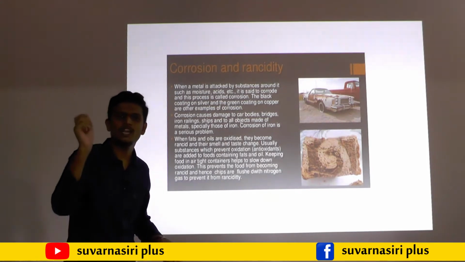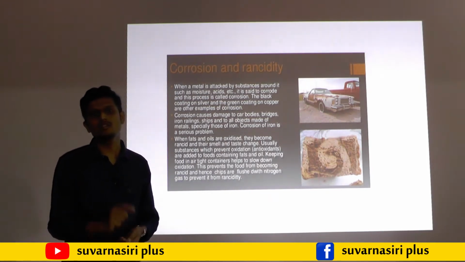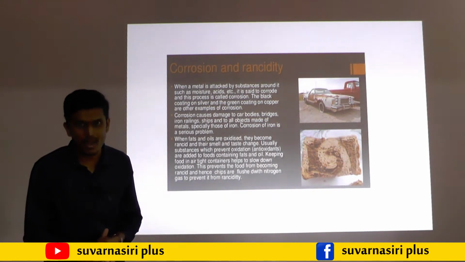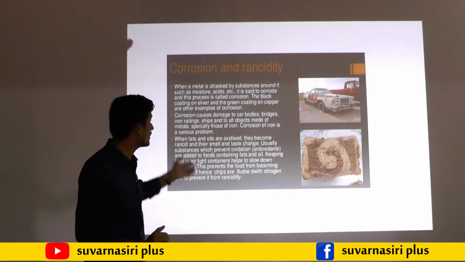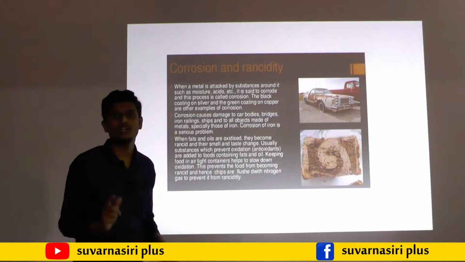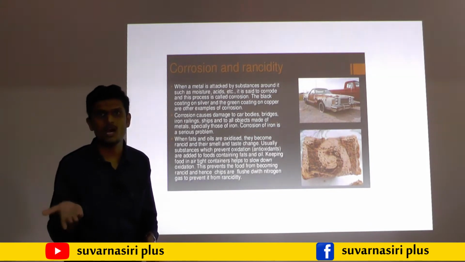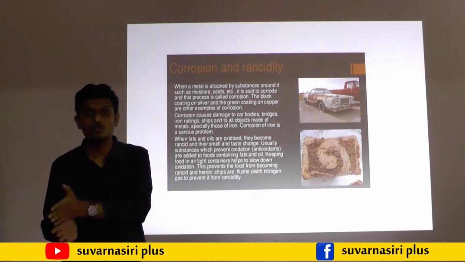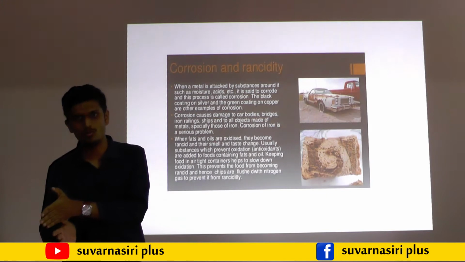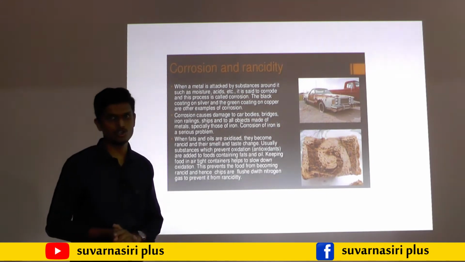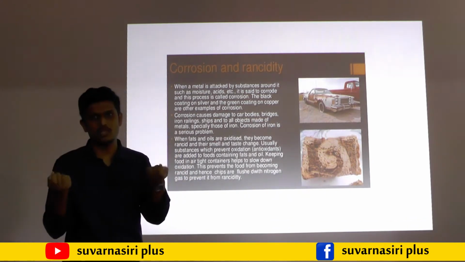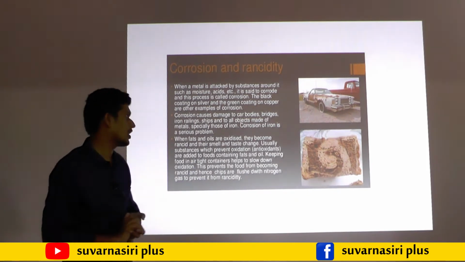Why? Because if any moisture is left on that silver, then the silver article turns black. When the silver article turns black, that is also called corrosion. Why? Because the color turns black. If the color is removed, it is also called corrosion. So iron will undergo rust. That is also one of the best examples for corrosion.